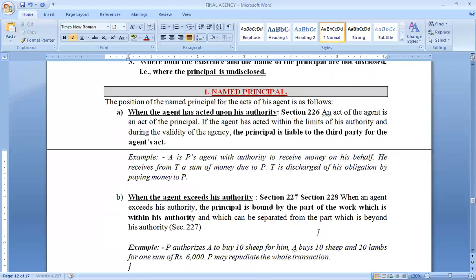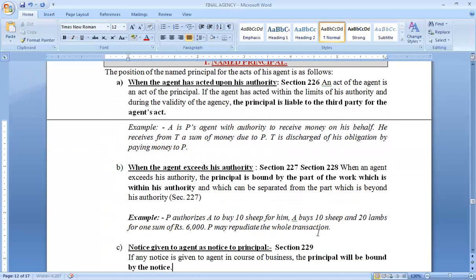So first we'll take up the position in case of a named principal. So if you have disclosed that he is my principal, I have come here to deal with you for my principal who is so and so person, then the position will be like this. First, if the agent was acting within his authority, within the powers given to him by the principal, then whatever he is doing, good or bad, principal will be liable towards the third party for everything of that sort.